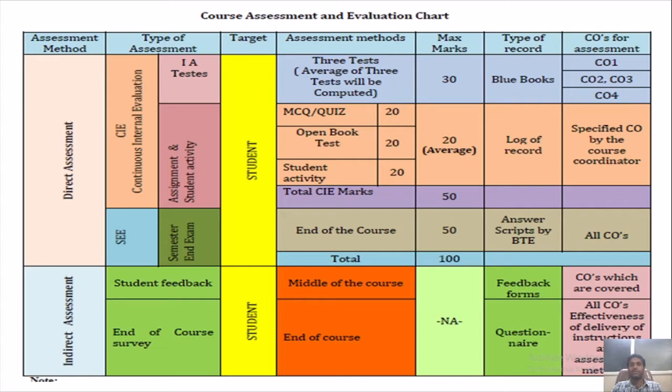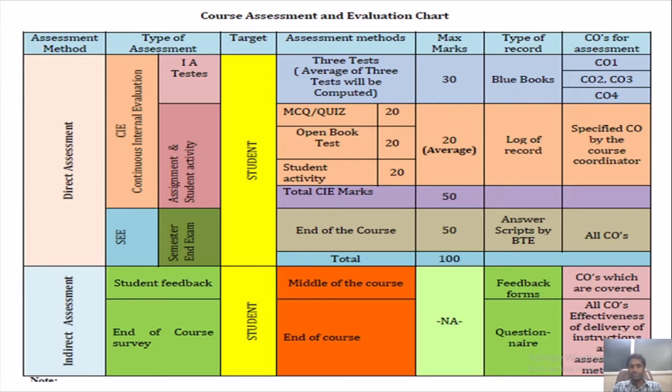Three tests are conducted for 30 marks through blue books. This will be conducted exactly like your final exams. A very strict evaluation process will be carried out for all 3 tests, and the average of the 3 tests will be taken, that is 30 plus 30 plus 30 divided by 3. The first test will be for CO1, CO2 and CO3, the second test for CO4 and the third test, so these are the internal tests.